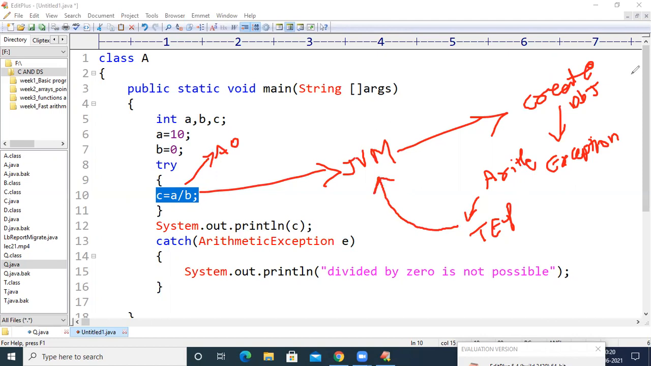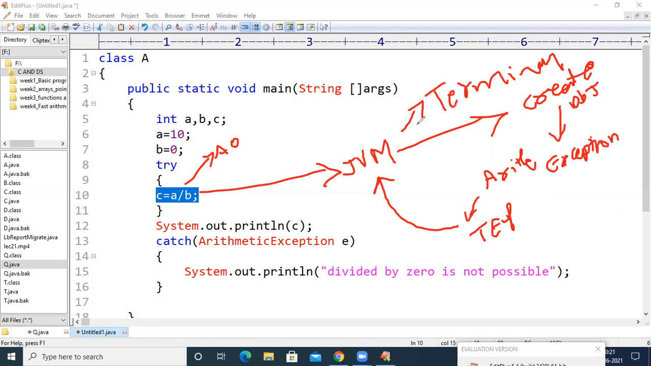So the JVM has created an object of arithmetic exception, and that object has traveled the entire program and doesn't find any handling procedure. In that case, it is going to reach the JVM where it was created. In such a case, the program will be terminated suddenly, and the user doesn't know why the program has been terminated, and doesn't have any idea about the termination of this program.